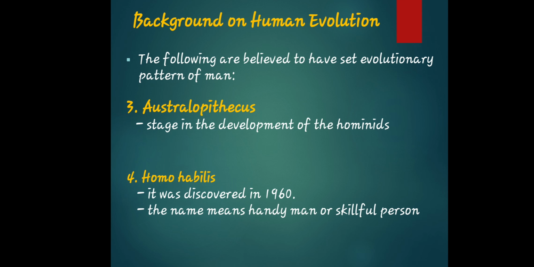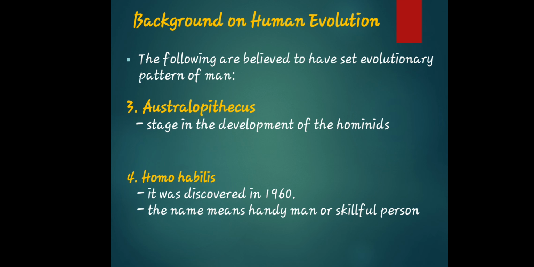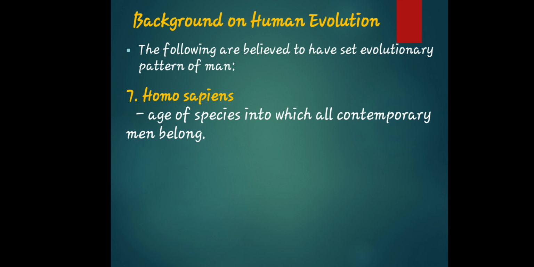Aside from that, the following are believed to have set the evolutionary pattern of man. We have also Homo erectus or Java man, Pithecanthropus in scientific name. So Peking man, Pithecanthropus pekinensis, Heidelberg man, or the massive jaw. So that is the Homo erectus. Then the Neanderthal: they possess large brain cases, robust builds, and large noses. I'm just describing what is Neanderthal, what is Homo erectus, and the background on human evolution. So always remember, take note of that.